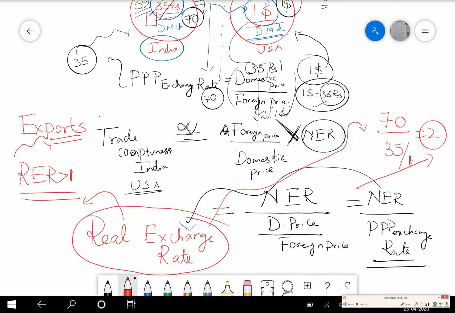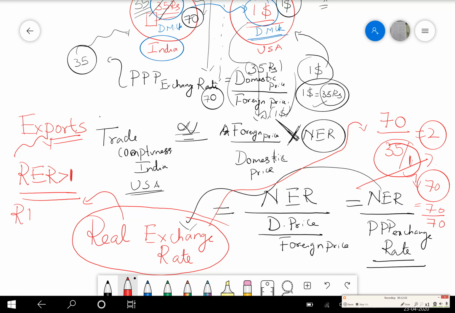Now suppose my PPP exchange rate, that is this denominator value, also becomes 70. That means the dairy milk cost becomes 70 and it is $1 in the US. So the PPP exchange rate also becomes 70. Then there is no difference between the nominal exchange rate and the PPP exchange rate.